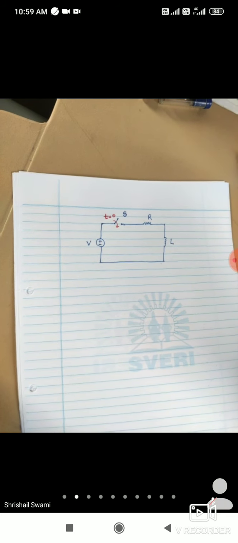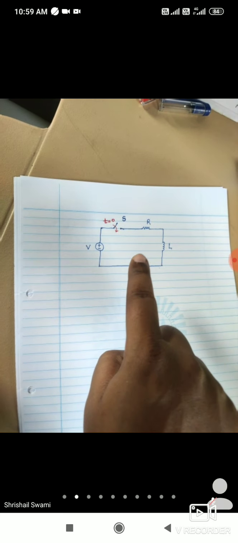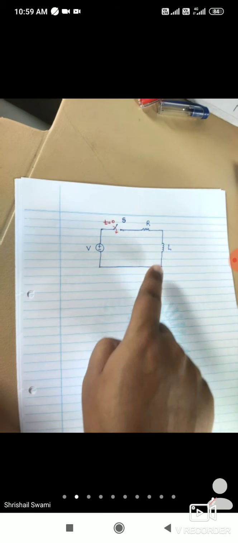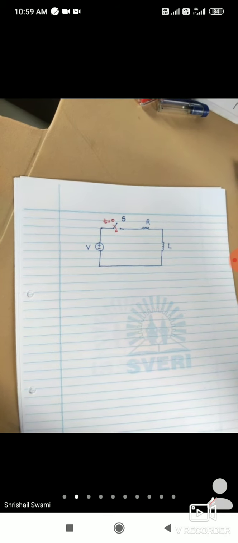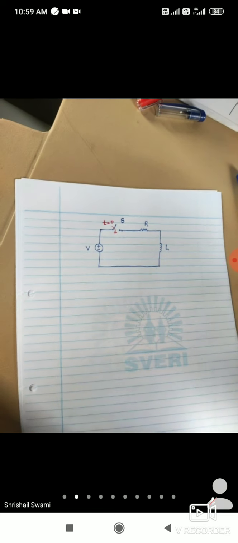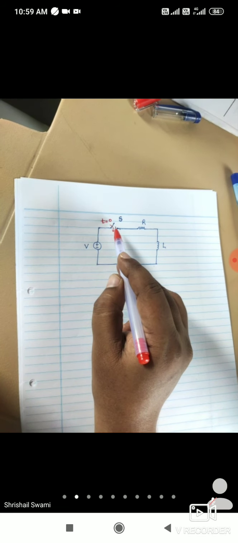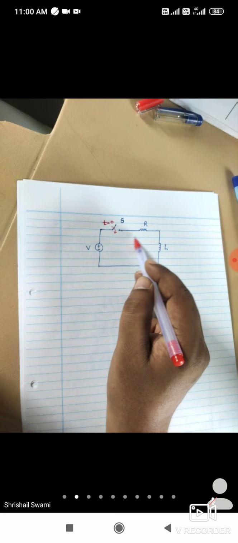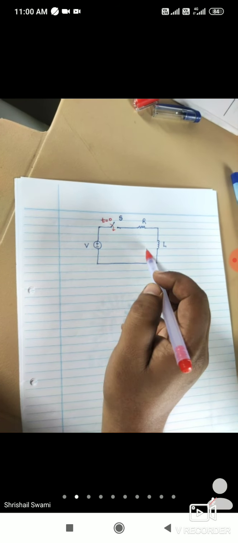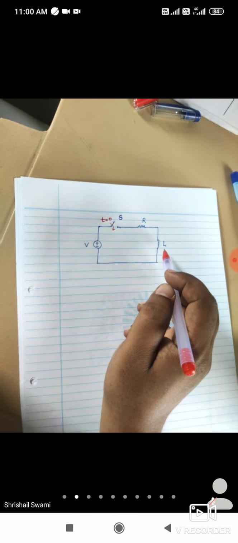So when the switch is closed at time t equal to 0, it will become a closed circuit, and the voltage source will be connected to the RL circuit, due to which the current will circulate. When the switch is open, no current will be there. म्हणजे याचा the switch will decide the two steady states. म्हणजे जेव्हा स्विच ओपन असेल तेव्हा करंटचं व्हॅल्यू किती असणार आहे? 0. When the switch closes, the current value will depend on the value of V, the value of R and the value of L. बरोबर आहे की नाही?